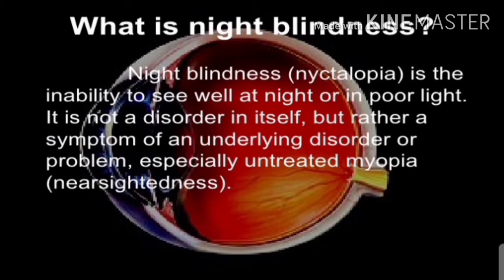So, there are different types of non-communicable diseases. The first one is night blindness. Night blindness is the inability to see well at night or in poor light. It is not a disorder in itself, but rather a symptom of an underlying disorder or problem, especially untreated myopia, nearsightedness.